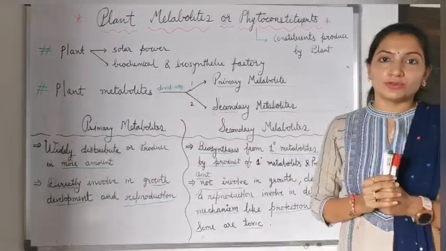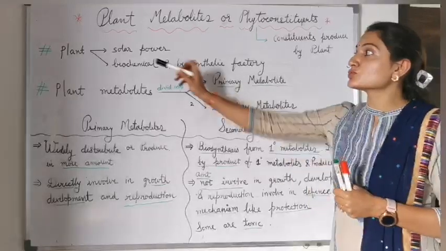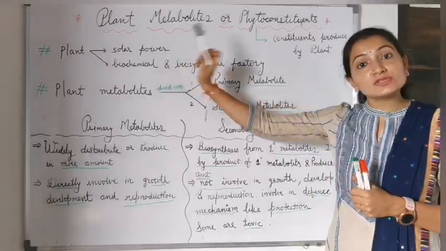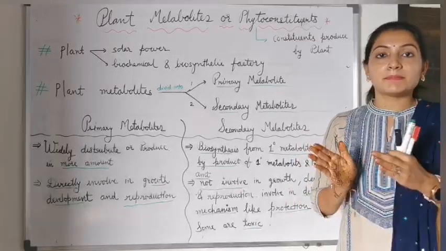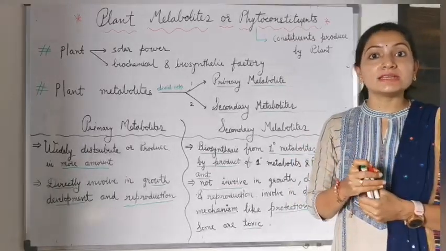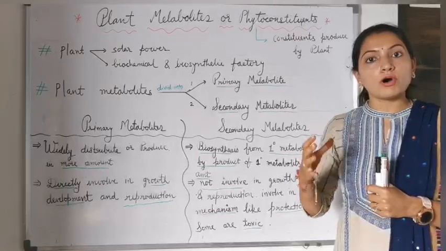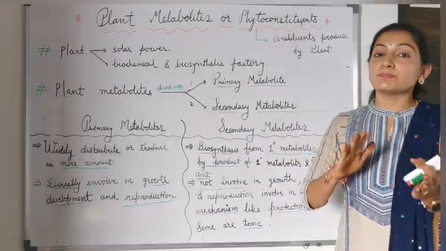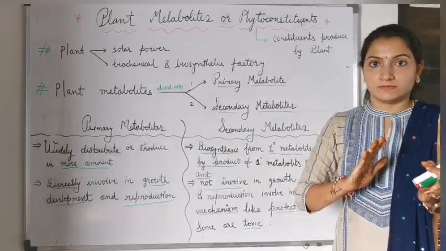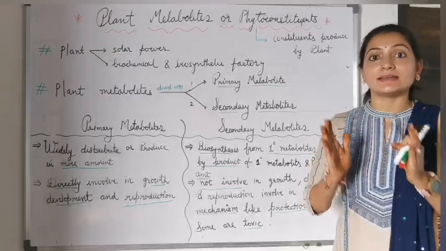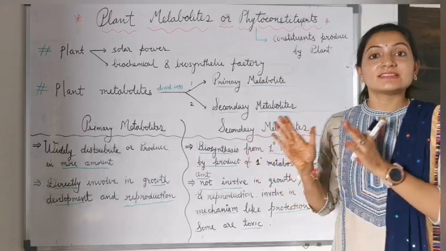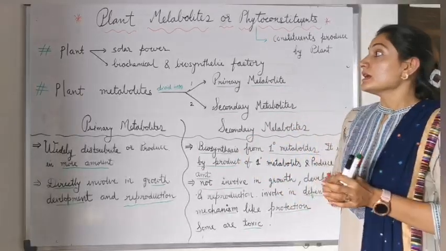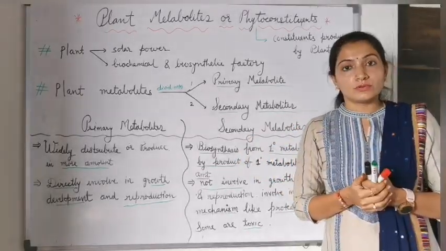Now we all know that the plant has solar power, and by that solar power, by photosynthesis, the plant produces many constituents or metabolites. These two terms, plant metabolites and phytoconstituent, are the same.